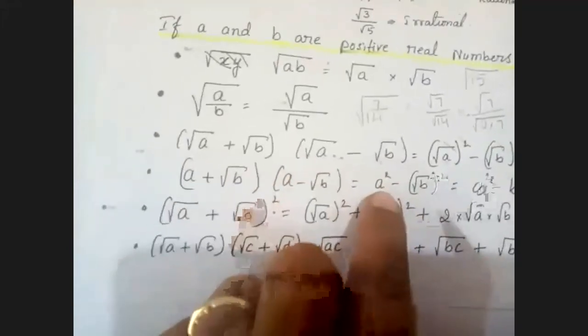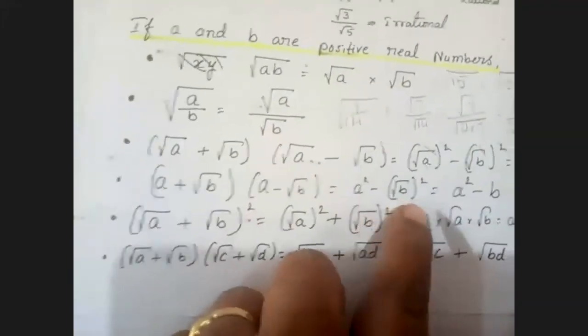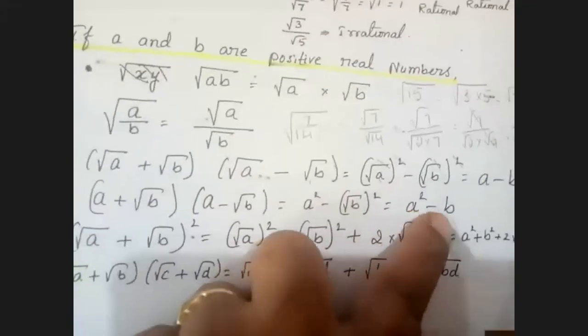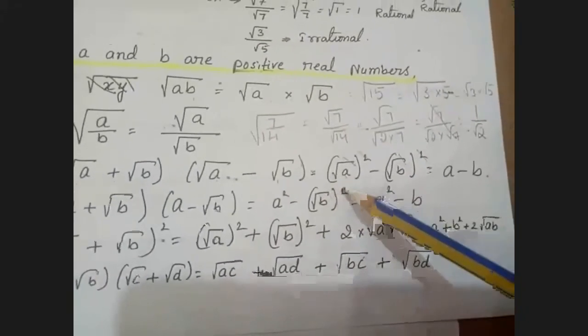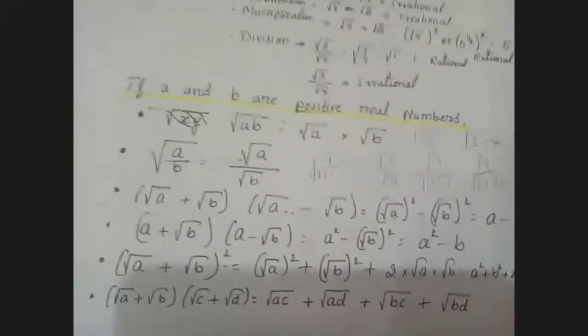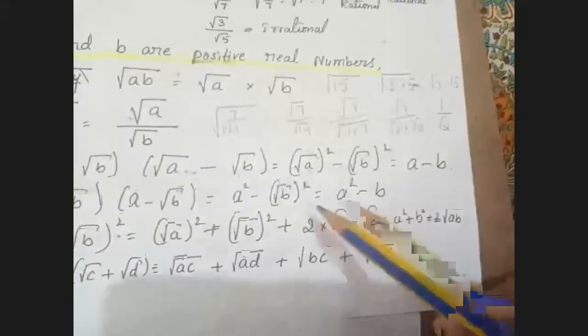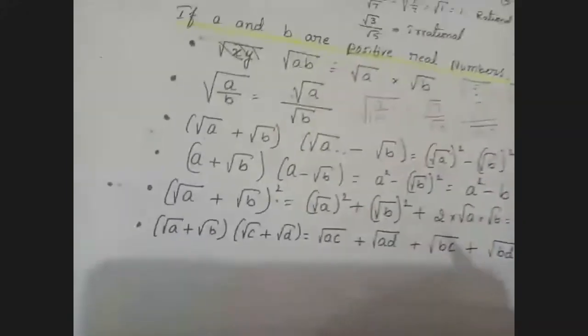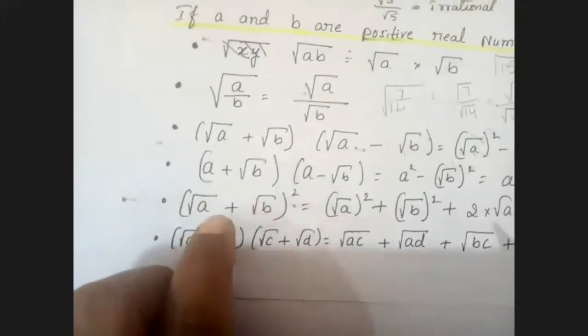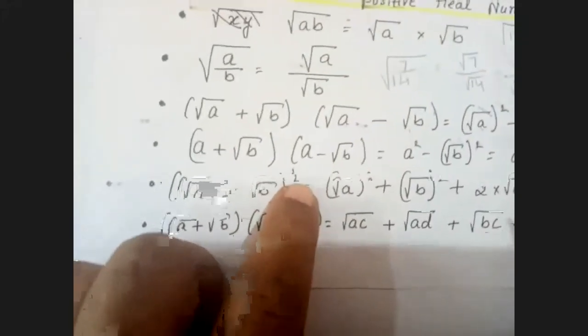A square minus root B whole square is A square minus B. Here root B whole square means the root and 2 will get cancelled, because the value of root is half. Half into 2 will get cancelled. Only B will remain. Am I clear here, children? Yes, ma'am.